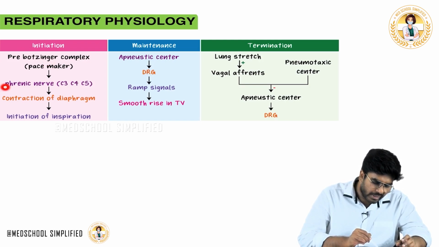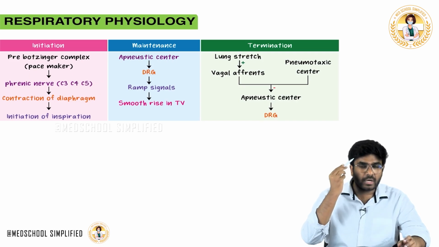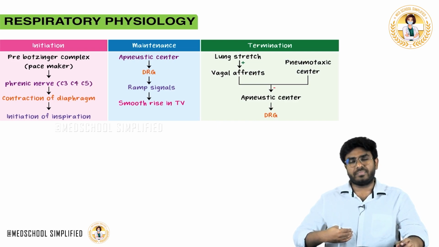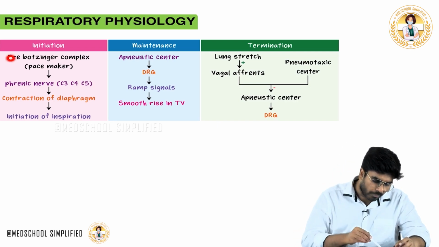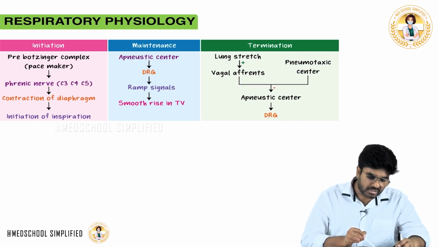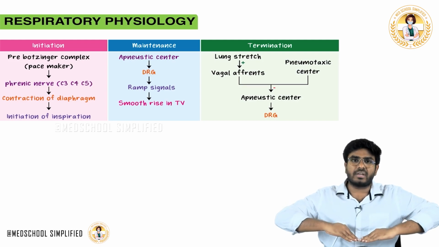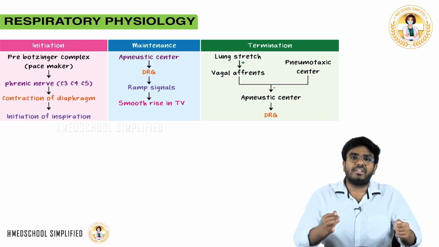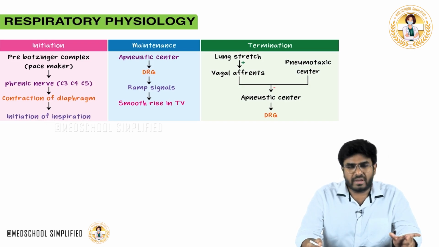What will it do? It will stimulate the phrenic nerve. The pre-Bötzinger complex gives fibers directly down to the spinal cord. In the spinal cord, from the C3, C4, C5 segments, the phrenic nerve is coming. Where will this phrenic nerve go? It will go to the diaphragm. When the phrenic nerve is stimulated, it will cause contraction of the diaphragm. When the diaphragm contracts, air will start to enter into the lungs. That is the initiation of inspiration by causing contraction of the diaphragm.